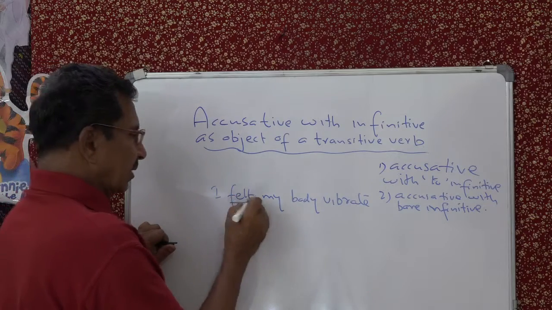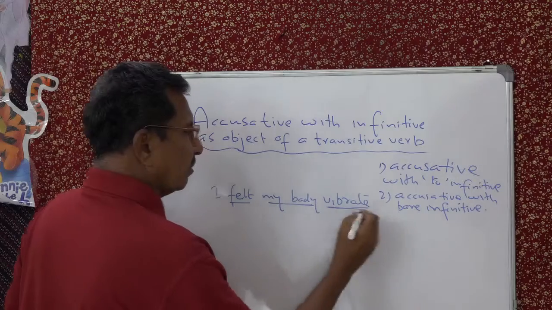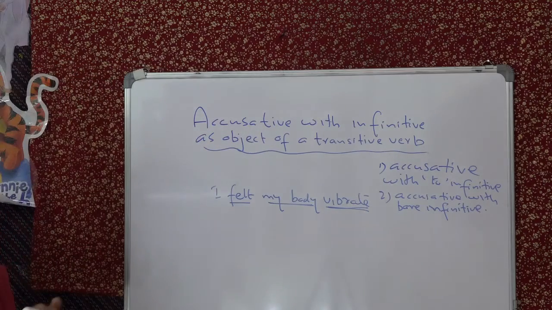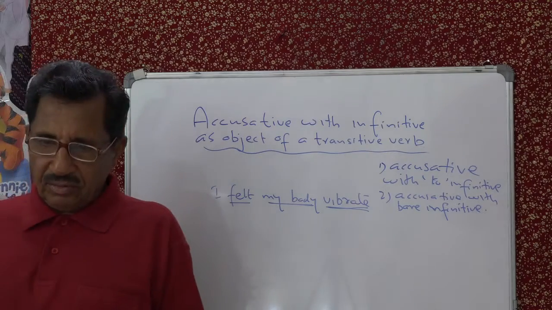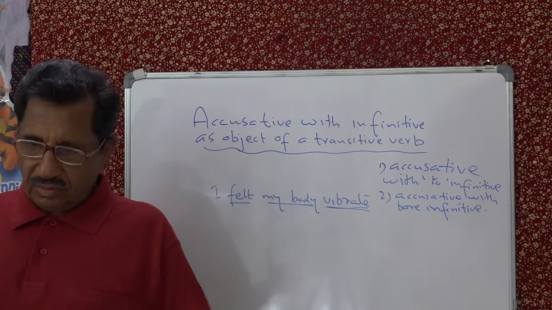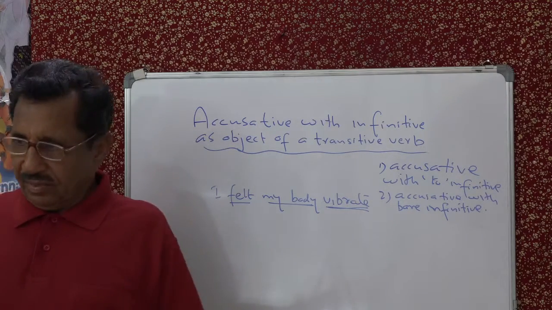So felt, this is accusative. This is infinitive. Actually it should be I felt my body to vibrate. But after certain verbs, I told you, accusative is used without to. So this is one such word. I felt my body vibrate.